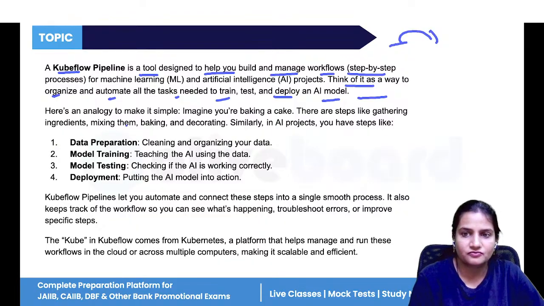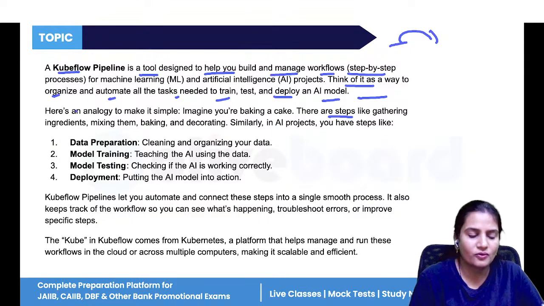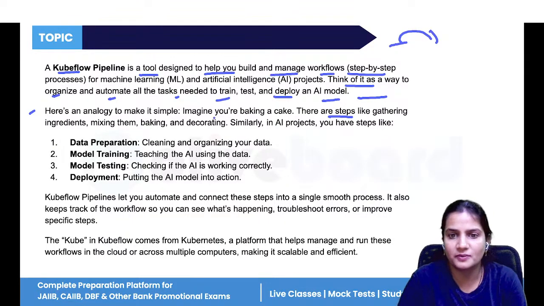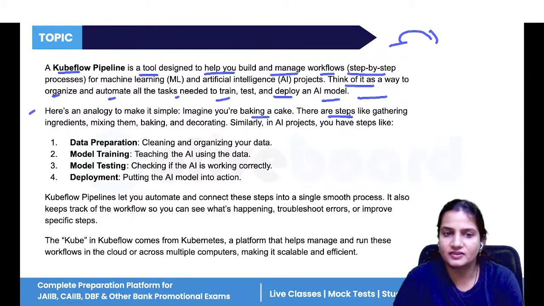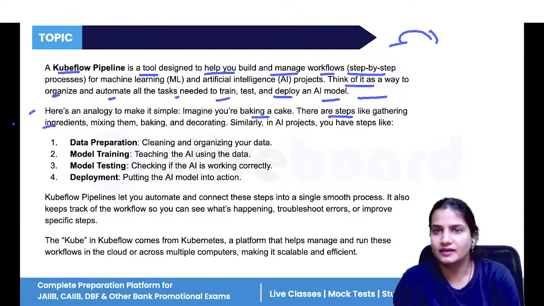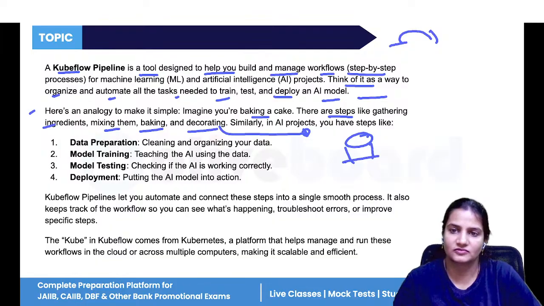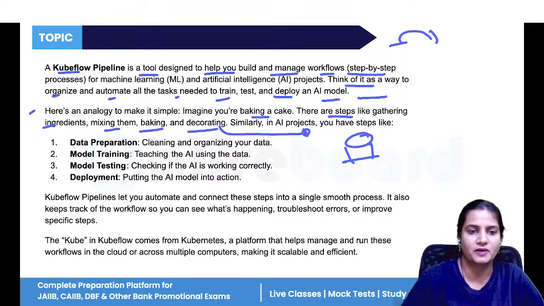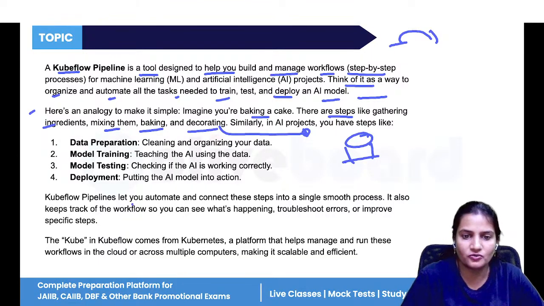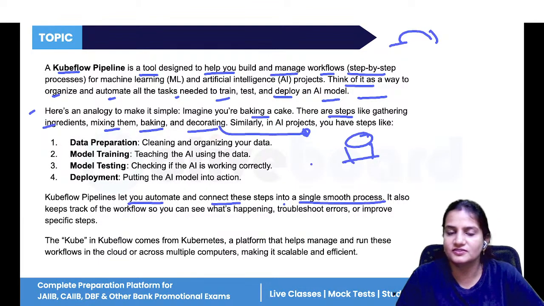In more simple language, suppose you are baking a cake and there are several steps. First you will collect the ingredients. After collecting, you will mix them, you will bake them, you will decorate them, and then the cake is ready to serve. So that is called Kubeflow pipeline. It helps you to automate and connect the steps into a single smooth, step by step process where once one step is completed, then only you can move towards the next step.